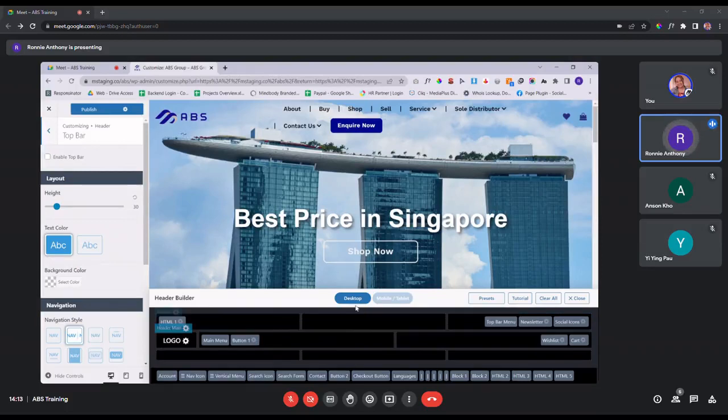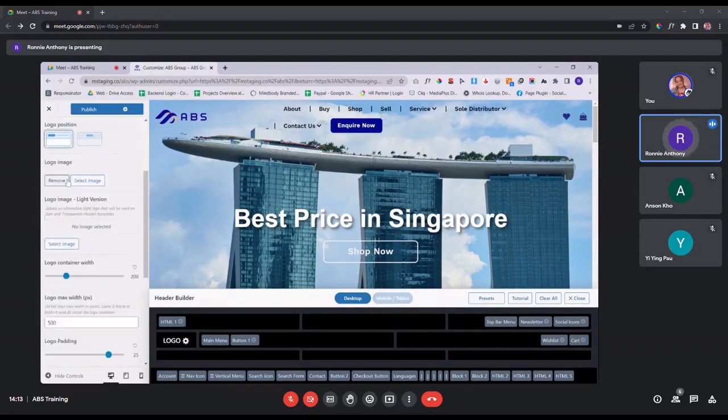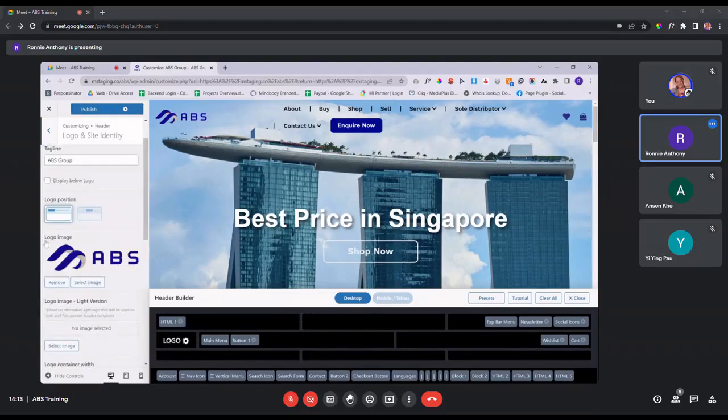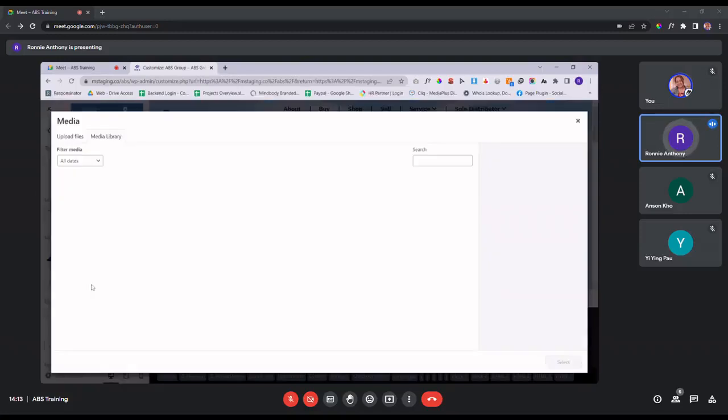So that's one of the things that you can do. Secondly is to change the logo. So for example, you have a new logo design. You just click on this logo portion, and then on the left side you see logo image right here. So for you to change it, you can just click on this select image button, and